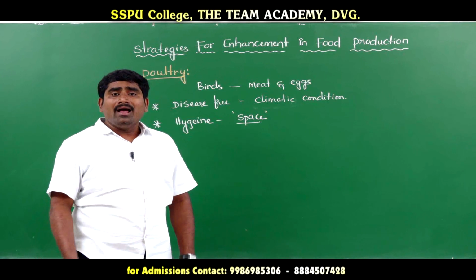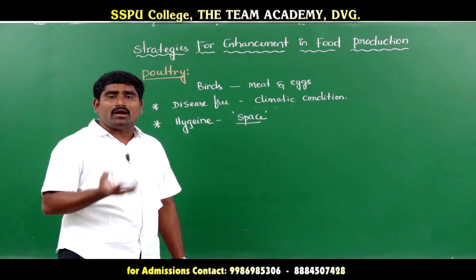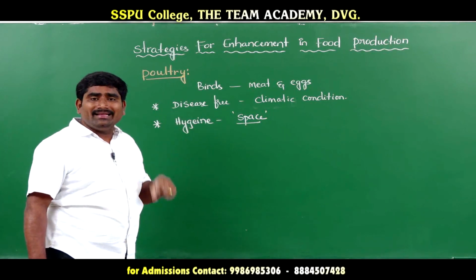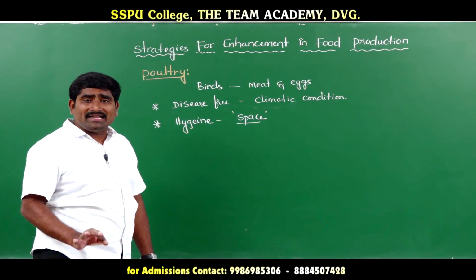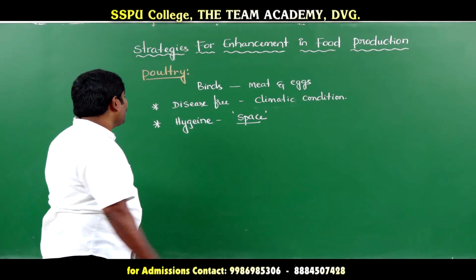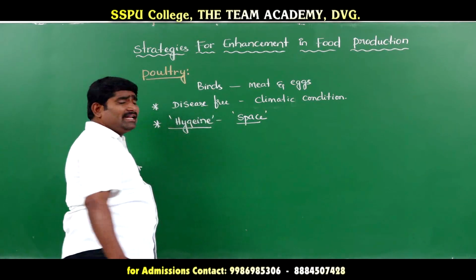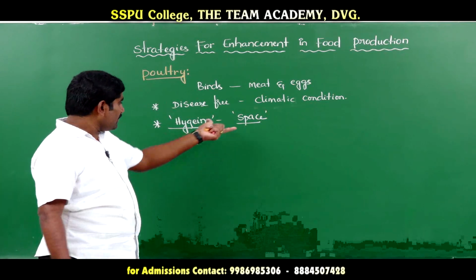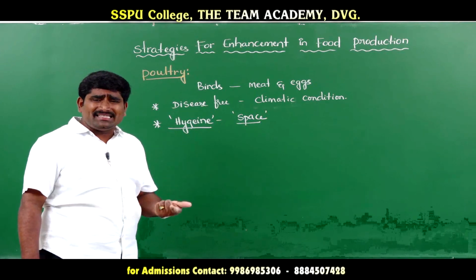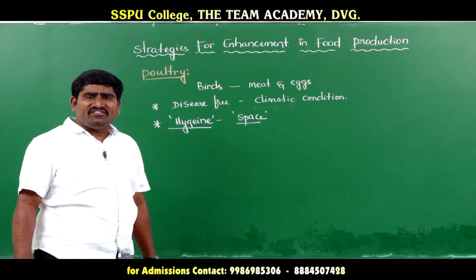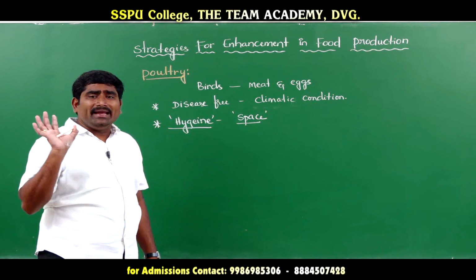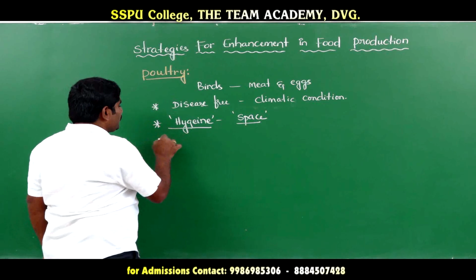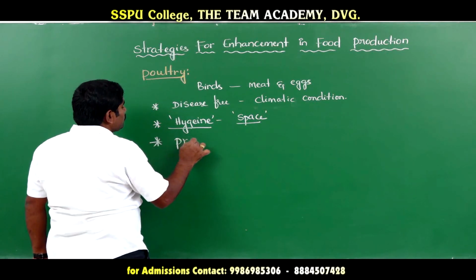Hygiene and space must be maintained in the poultry farm. High hygiene keeps the birds disease-free, and proper space avoids overcrowding.